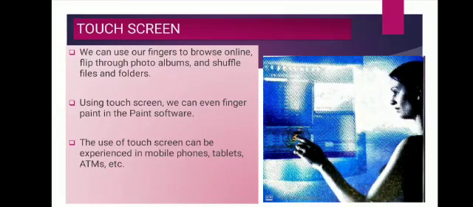For example, you can move your hand to scroll through a web page or use custom commands such as moving your fingers apart to zoom in on an object. Using touch screen we can even finger paint in the Paint software. And uses of touch screen can be experienced in mobile phones, tablets, ATMs, etc.